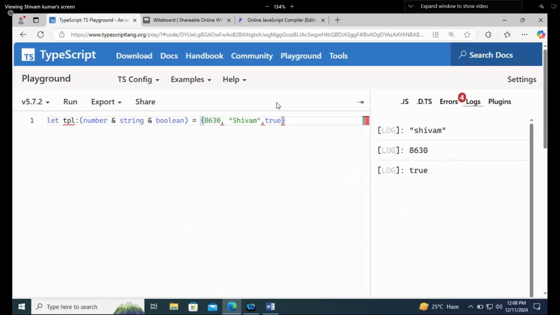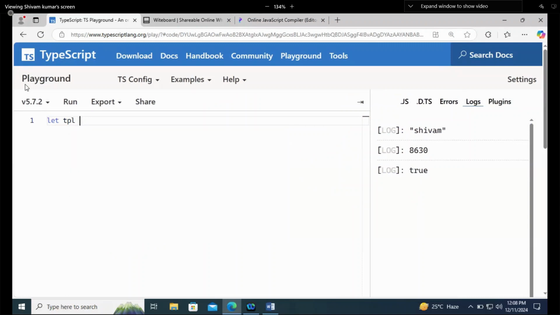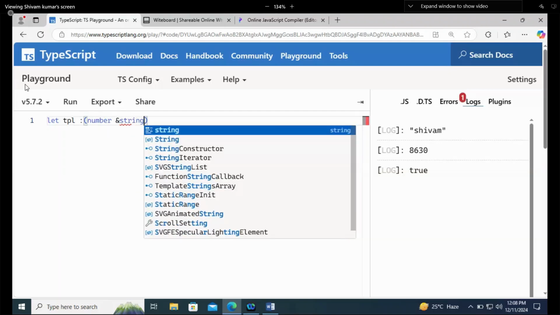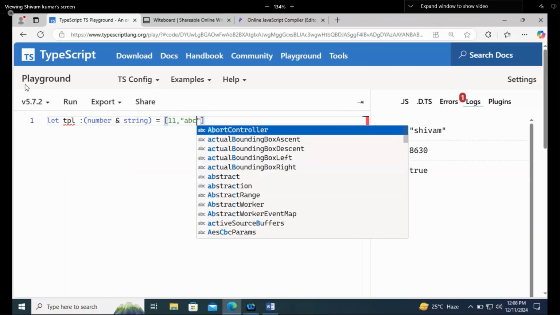Now, let me do something like this. I will say let tuple TPL, just a variable name, and it is going to store a number and a string. For its value, I will write the first value as 111 and the second value as ABC.